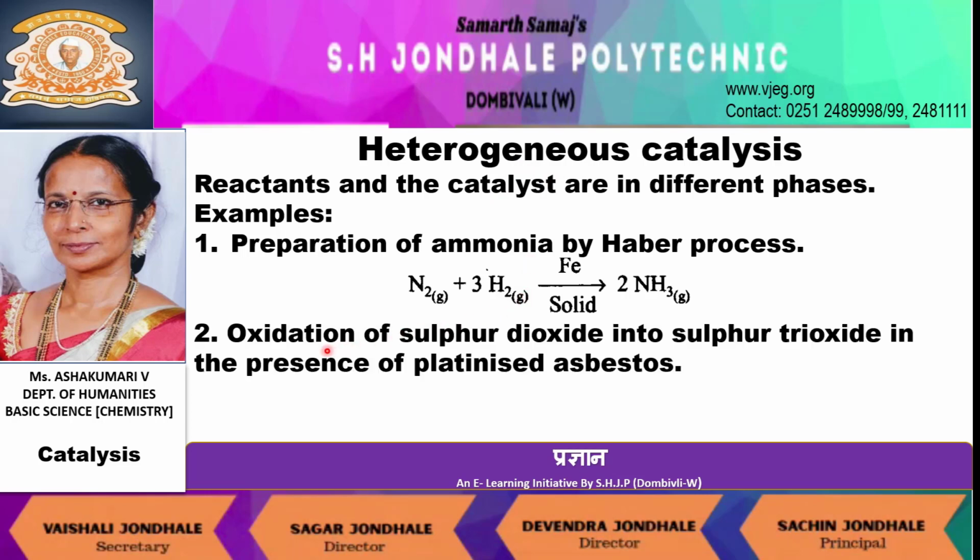Consider second example, oxidation of sulfur dioxide into sulfur trioxide in the presence of platinized asbestos. Observe this chemical reaction. Reactant sulfur dioxide is in gaseous phase. Catalyst platinized asbestos is in solid phase. Hence, reactants and the catalyst are in different phases. Therefore, oxidation of sulfur dioxide into sulfur trioxide in presence of platinized asbestos is an example of heterogeneous catalysis.